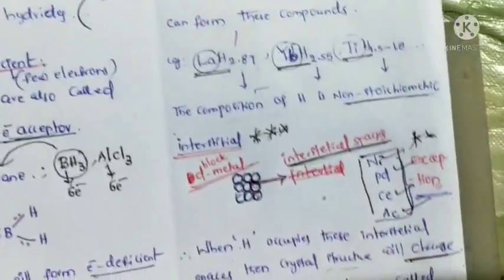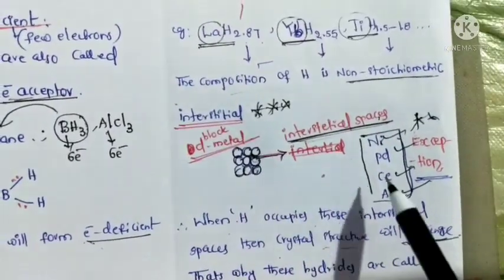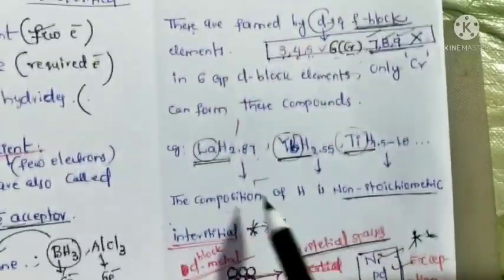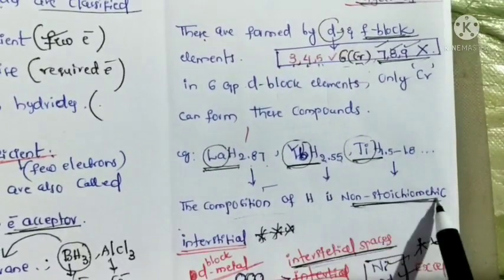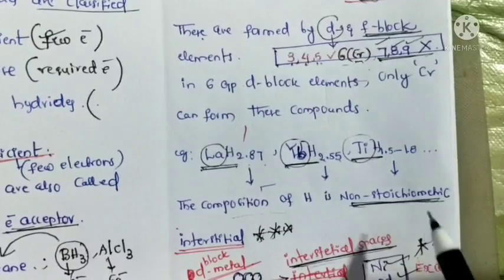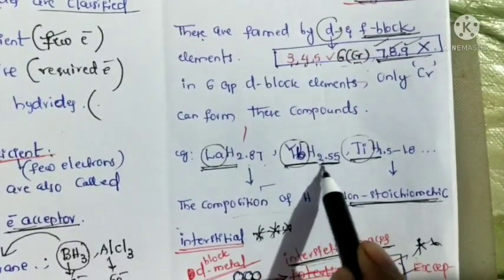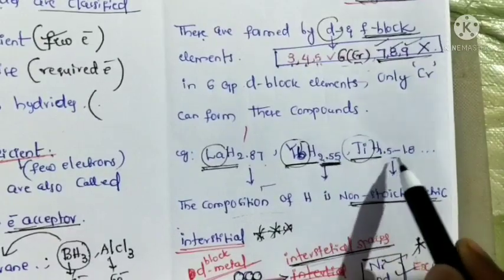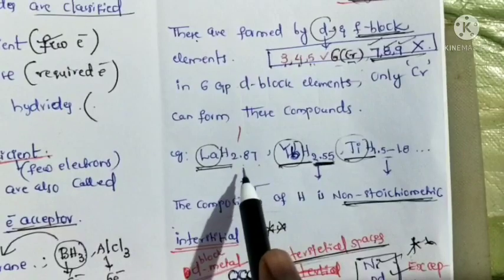Here, very, very important, once again, exceptions are important. As an example for the non-stoichiometric hydride, simply look at the composition of hydrogen in the hydrides: if it is a fraction, you can easily find out. So 2.87 is nothing but a fraction value.